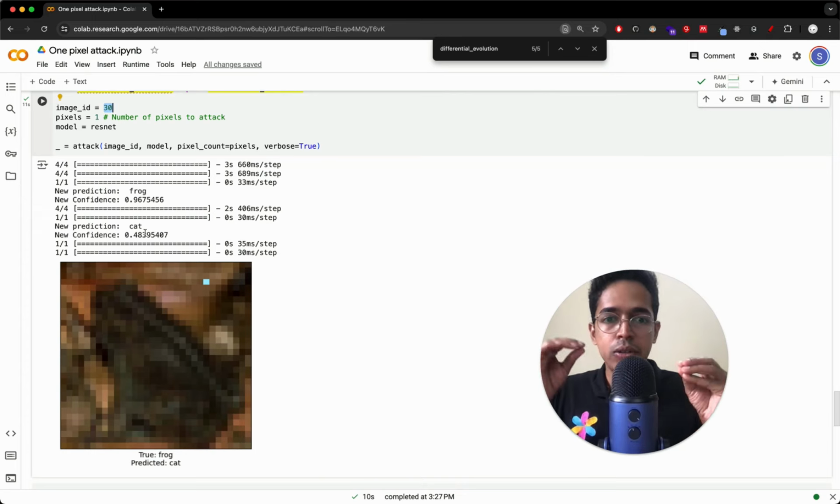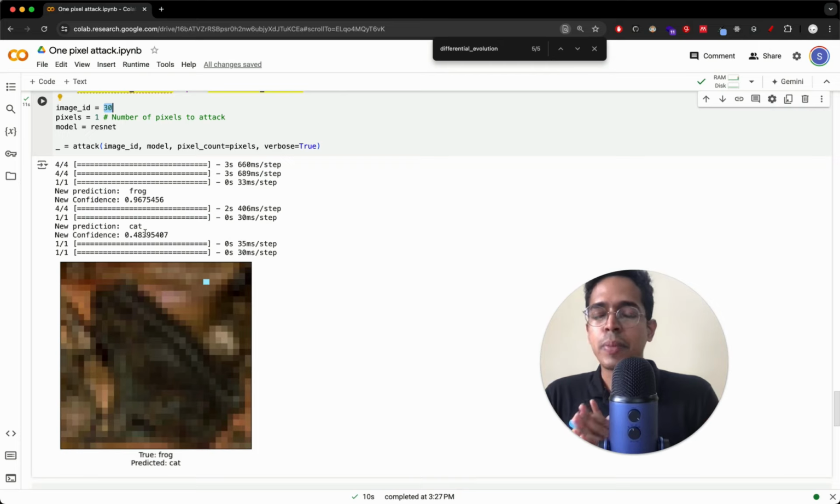Differential evolution is random mutation and non-random selection, right? In general, organisms evolved by random mutation and non-random selection. Here also the mutations are random, but the selection is non-random. Why? Because selection is based on a criterion. What is the criterion? Whether the predicted confidence is reducing or not, right? So essentially this image, which is a frog with 96% confidence, will become a cat if we just change the value of this 1 pixel.